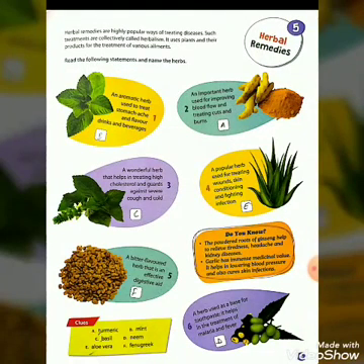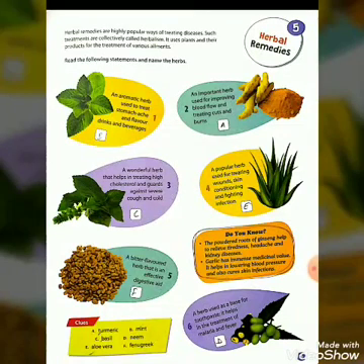Here you can see pictures are shown. We have to read the following statements and name the herb. What is the name of that particular herb? First one, an aromatic herb used to treat stomach ache and flavor drinks and beverages. Your answer is mint. You can see clues are given here. Your answer is B1, that is given here, mint.